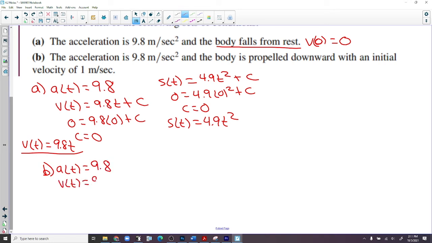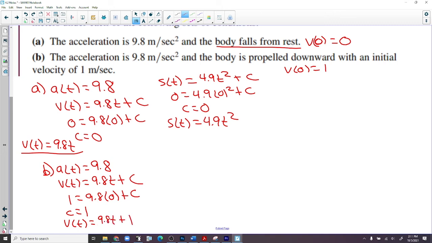Velocity is 9.8t plus c. But now, v of 0 is equal to 1, not 0. So 1 is equal to 9.8 times 0 plus c. So c ends up being 1. v of t is 9.8t plus 1.